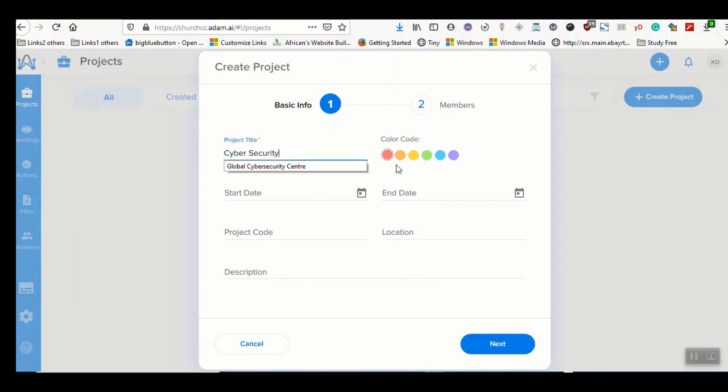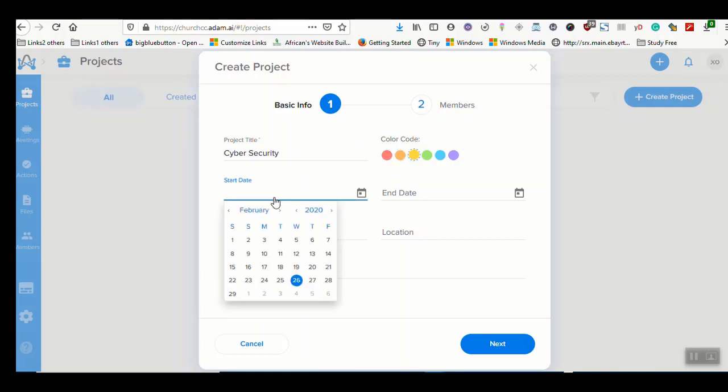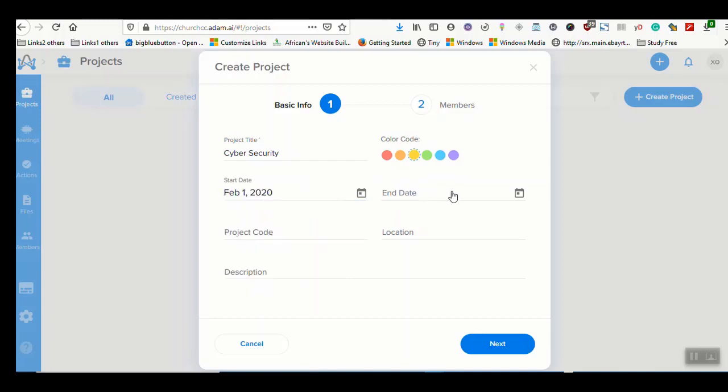We're having a project on cybersecurity. So I'm just going to put it on, let's say, orange or yellow. Okay. So the date on this project: it starts on the 1st of February and should end on the 29th of February. The project code is cybersec, the location is Ventuk, and the description is how to prevent cyber attack.